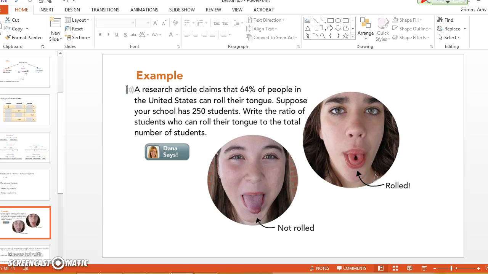It's a real thing. Okay, so suppose your school has 250 students. Write the ratio of students who can roll their tongue. Remember we talked about that magic word "to"? That separated out the two parts, to the total number of students. So how are we going to figure out 64% of 250? This is back to topic 3, which you guys did very poorly on.